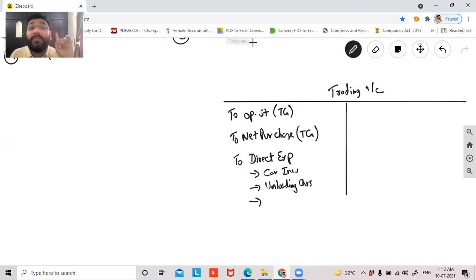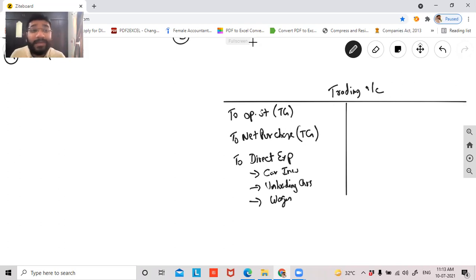Wages. We have to be very careful. Wages paid to whom? Wages paid to the person who is managing the warehouse, right? So wages are paid to the labor. The labor is doing what work? Whatever goods are unloaded in the godown, that person is given the responsibility of stacking the goods in different places. He is the person who will be moving the goods from one place to another. So wages, guys, are directly associated with purchase. He's dealing with the goods that have been purchased. He's organizing the goods in my warehouse that have been purchased with the intention to resell. So wages.